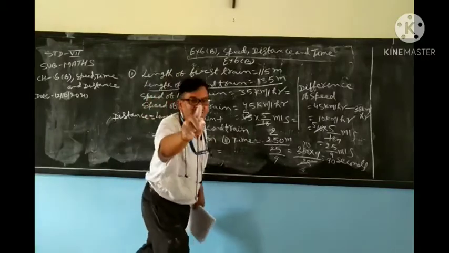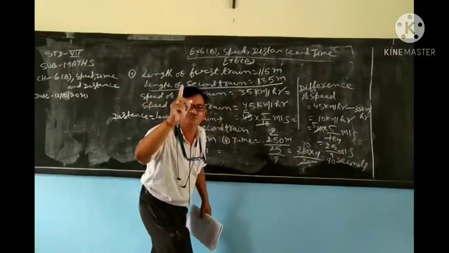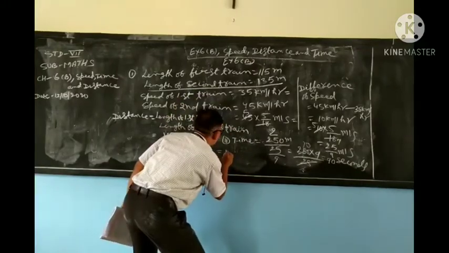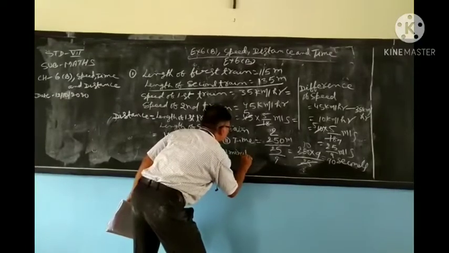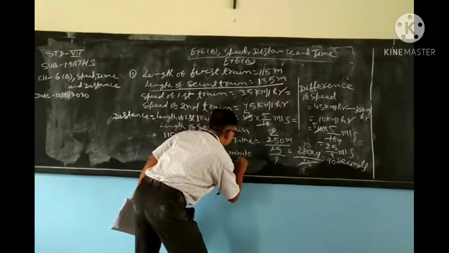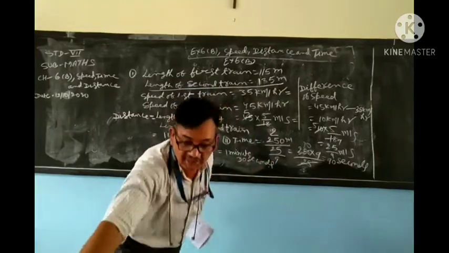So 1 minute is equal to 60 seconds. So right here, 1 minute 30 seconds. Is it clear? Now the first part.